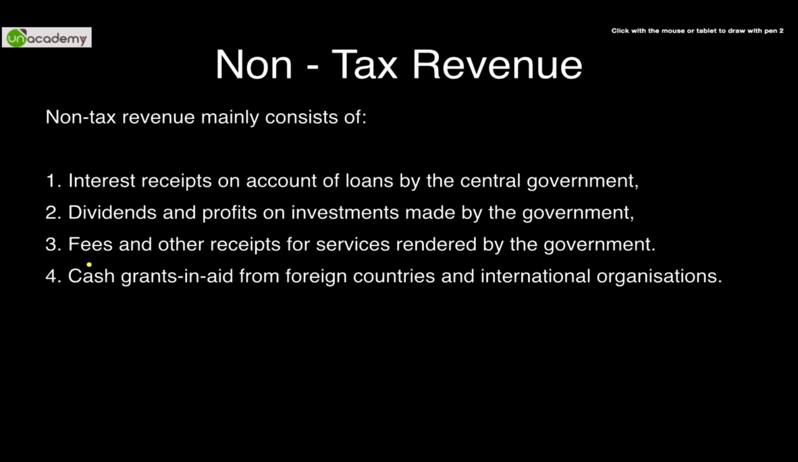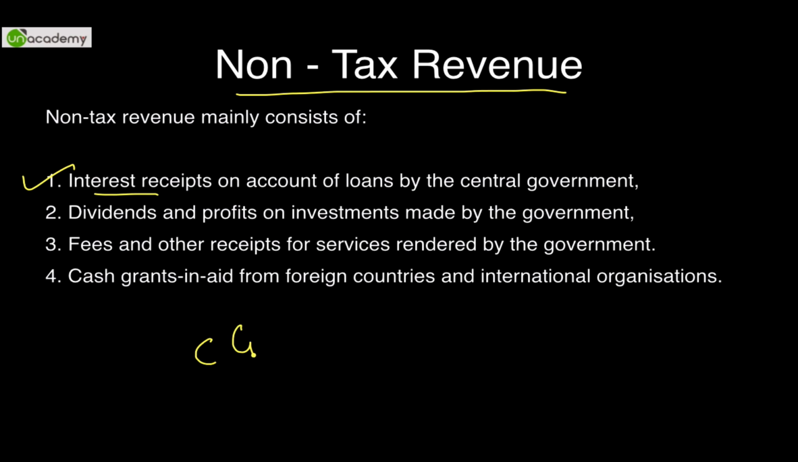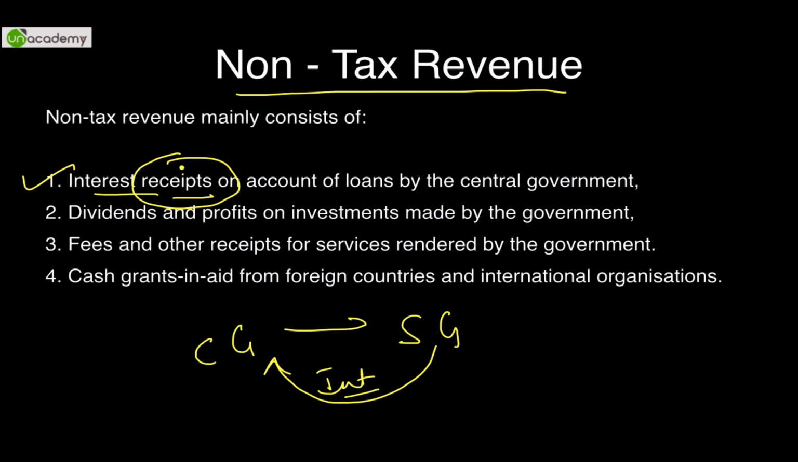The second type of revenue receipt is non-tax revenue. So it mainly consists of interest receipts. Central government granting a loan to a state government would get interest in return. That kind of interest receipt is considered to be non-tax revenue. It is considered to be non-tax revenue on account of loans by the central government.